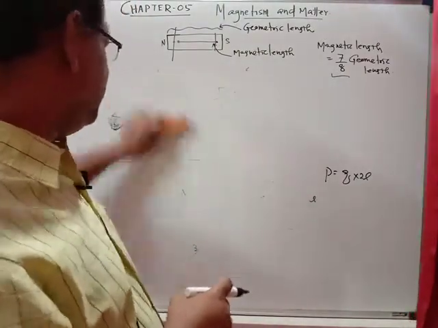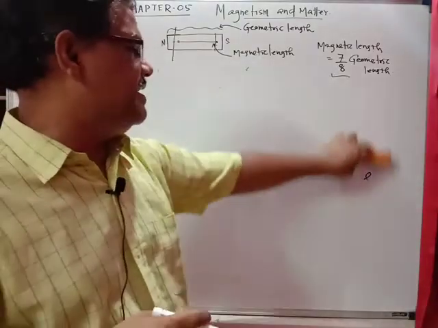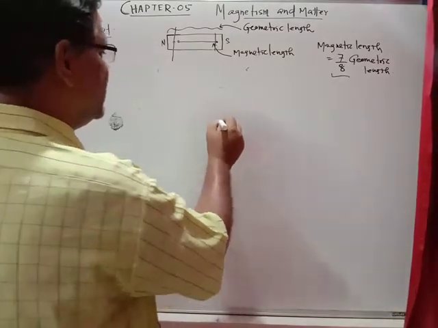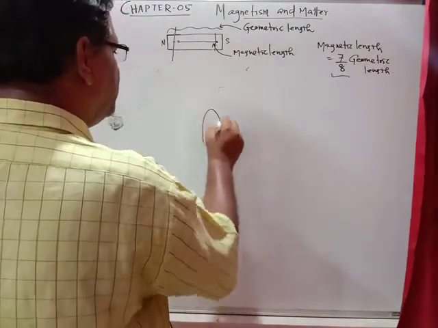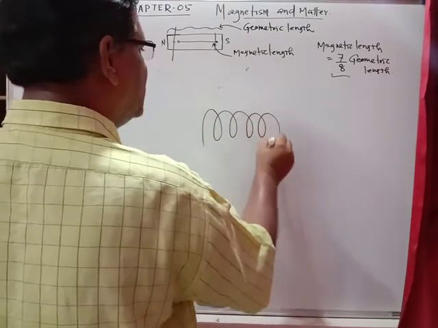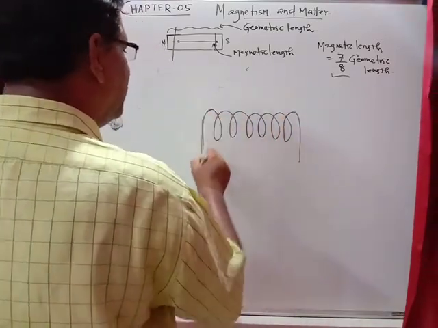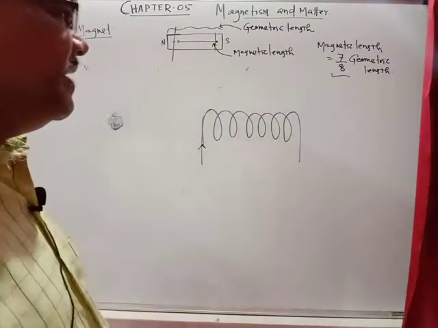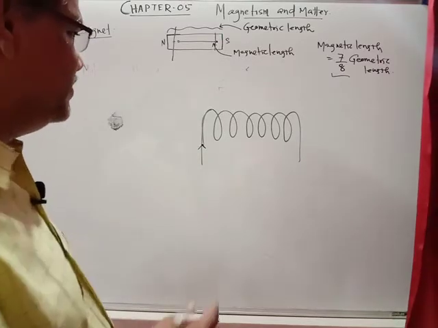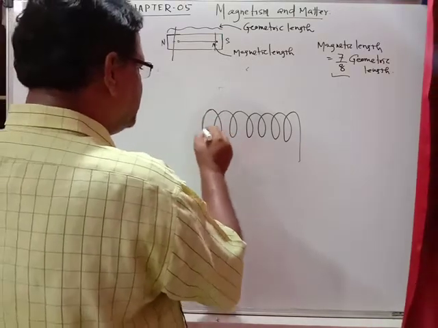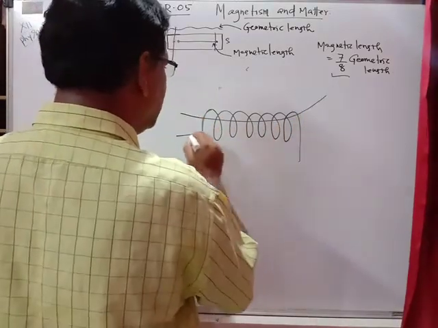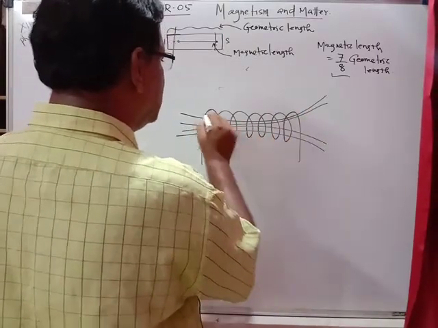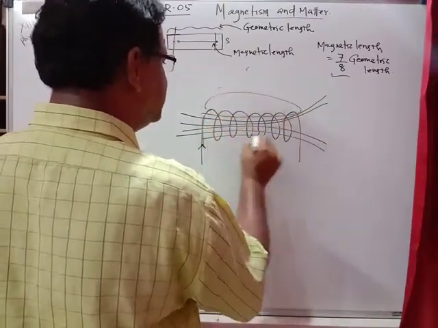Suppose you talk about the bar magnet, you can get the magnetic field. No doubt, the magnetic field is stronger near the poles. In the case of the solenoid, a current carrying solenoid also behaves like a bar magnet. So if you draw the magnetic field lines of the solenoid, you can get them like that. And this thing you also know. This is the current carrying solenoid.